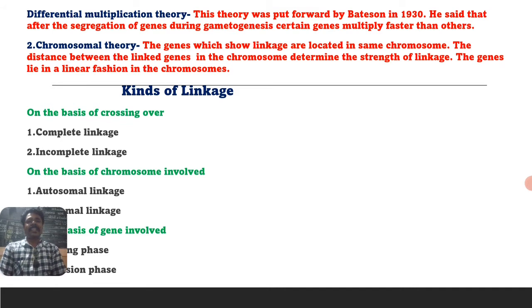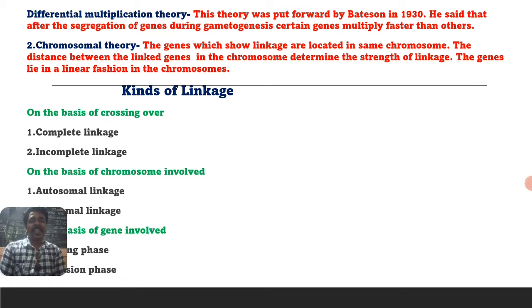The second theory, the chromosomal theory. The genes which show linkage are located in the same chromosome. The distance between the linked genes in the chromosome determines the strength of the linkage.